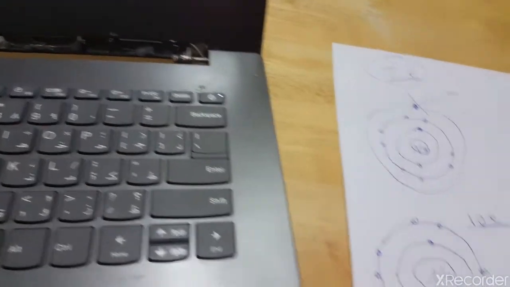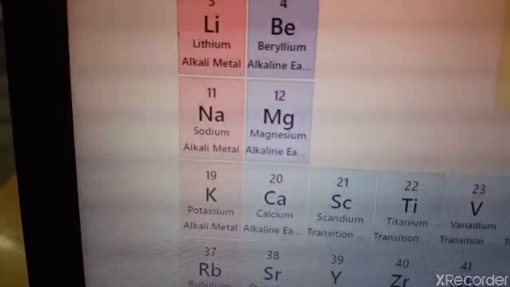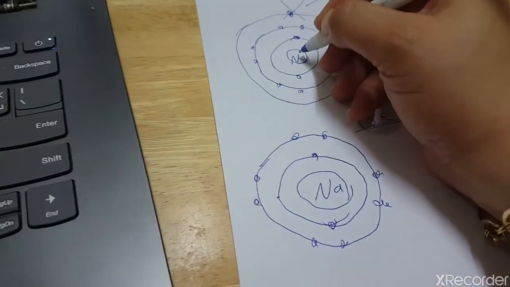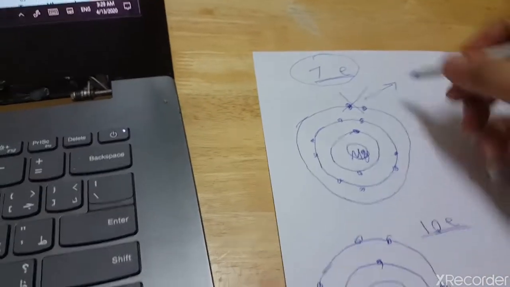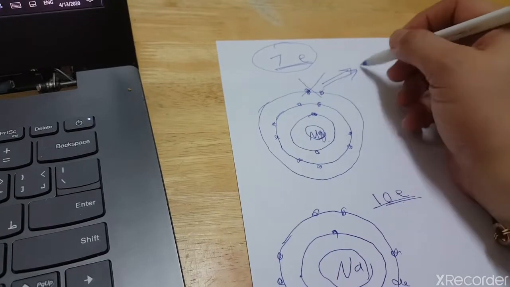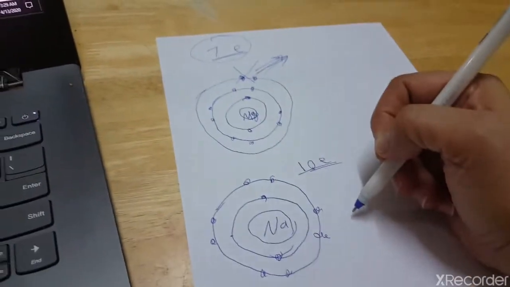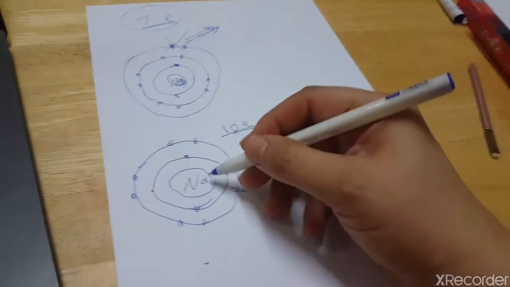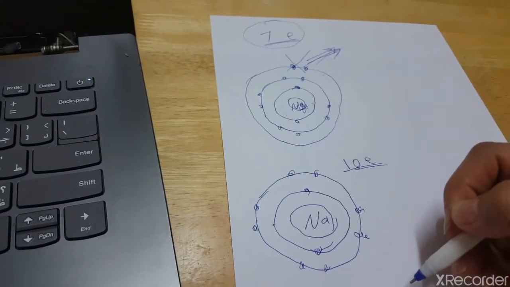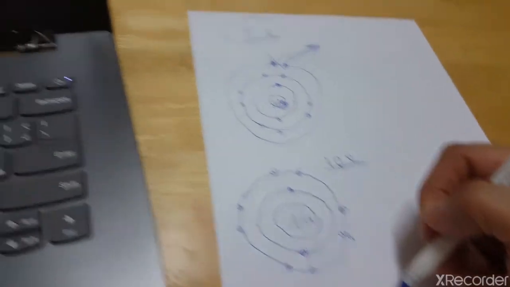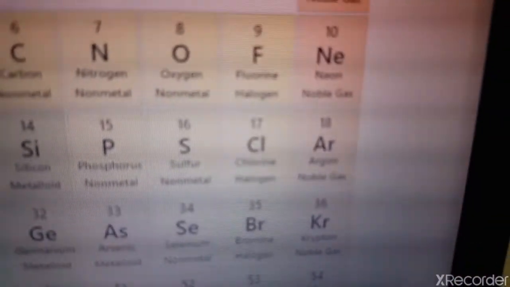Another example. Let's take Mg, magnesium, 12. The same. Here I will have 2 valence electrons, so also it's better to get rid of these 2, for the Mg to be exactly like neon with 10.